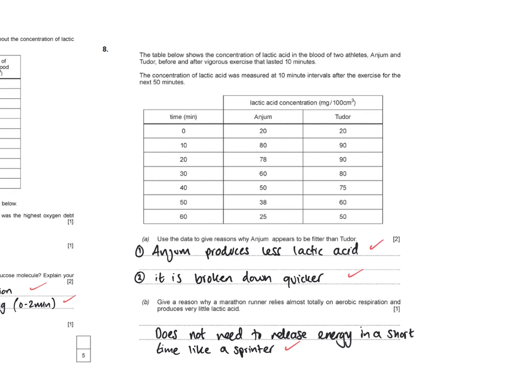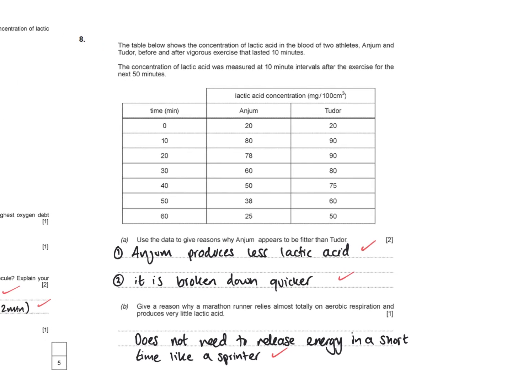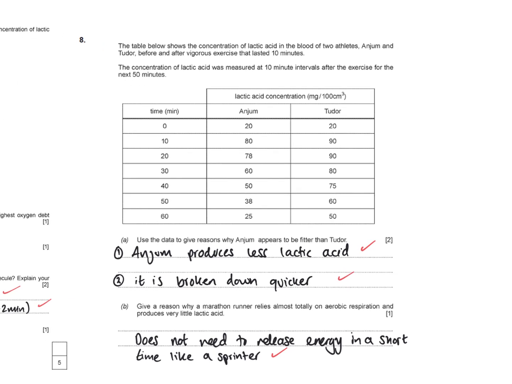Okay, so the second past paper question here, we've got a table. Again, it's going up to 60 minutes, so within the hour. And you've got 2 people here, the athletes, showing their lactic acid concentration. So use the data to give reasons why Anjem appears to be fitter than Tudor. Anjem produces less lactic acid, for 1 mark. Remember, it's 2 points for 2 marks, and it's broken down quicker.